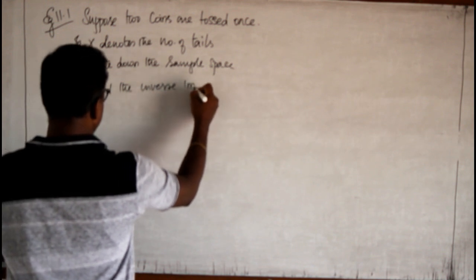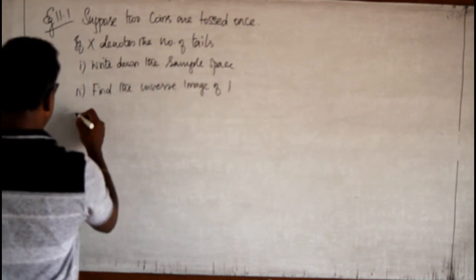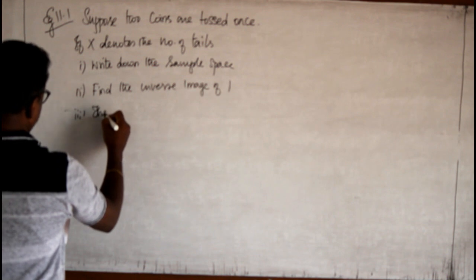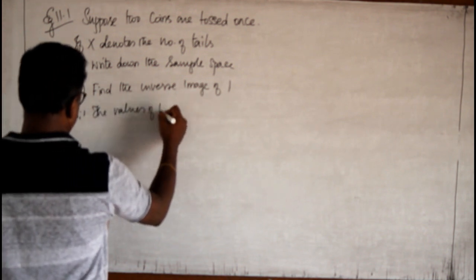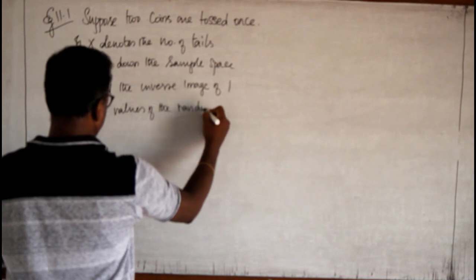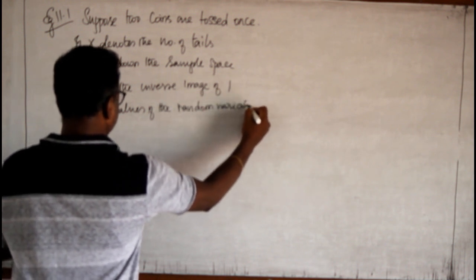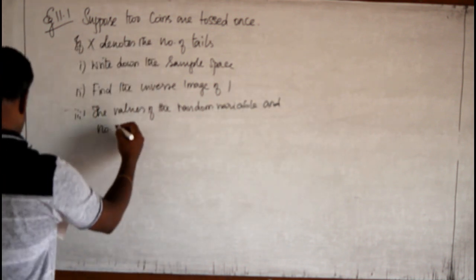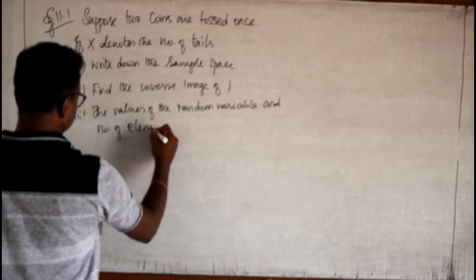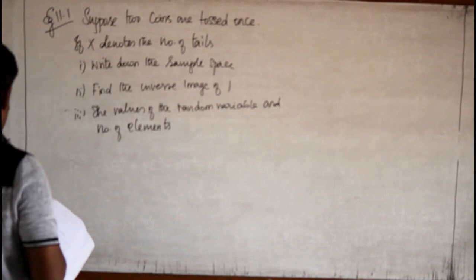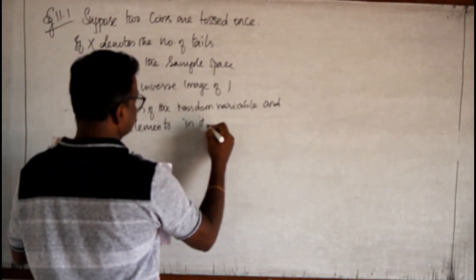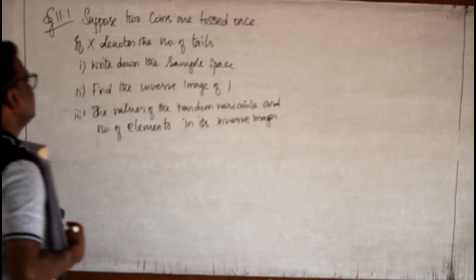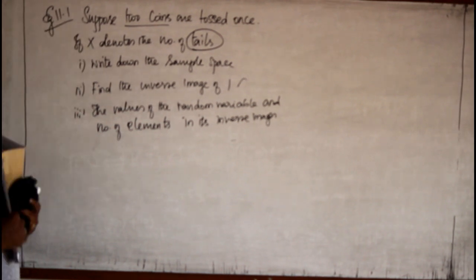Third question, the values of the random variable and the number of elements in these inverse images. Now, we shall go for example 11.1.